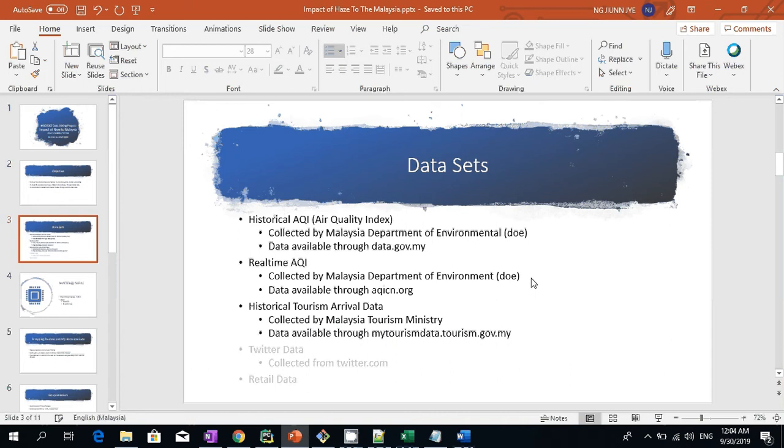And third, we are going to look at the historical tourism arrival data that has been collected by the Malaysia Tourism Ministry. This data is available through mytourismdata.tourism.gov.my.